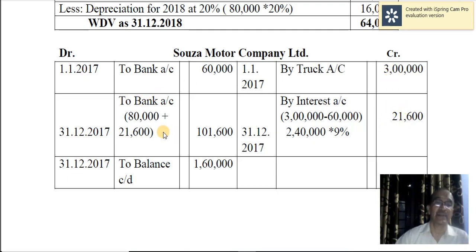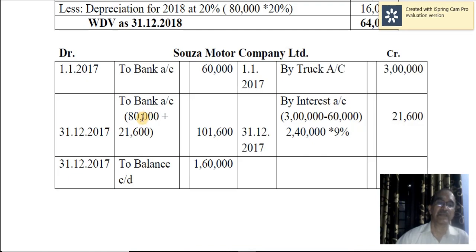Now at the end of the year, the entry is interest account debtor to hire vendors account, or Souza Motors Company account. So it is credited by interest account. And then you will make the payment of the installment, and it is 80,000 plus interest. Actually, 1 lakh is the cash price of each machine, not the installment price.